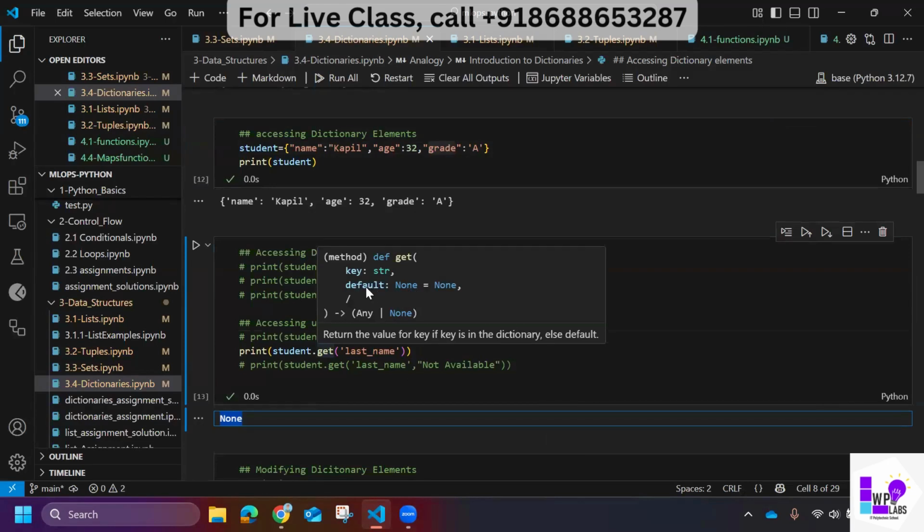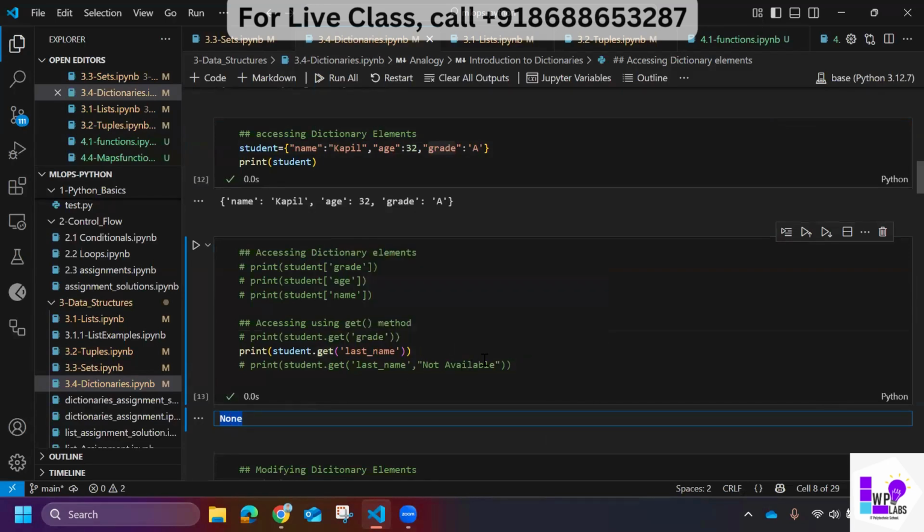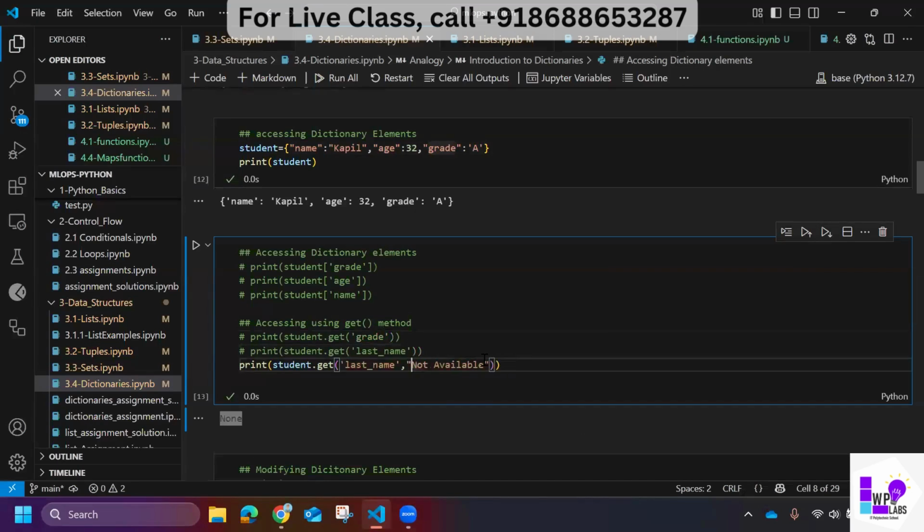But in place of returning None, I can return something else also. So in my program, if last name is not there, I can return this output. I can return 100 also. I mean anything I can return if the key is not available. You see, 1000 I got. So that is the benefit of using get as a function with dictionaries.